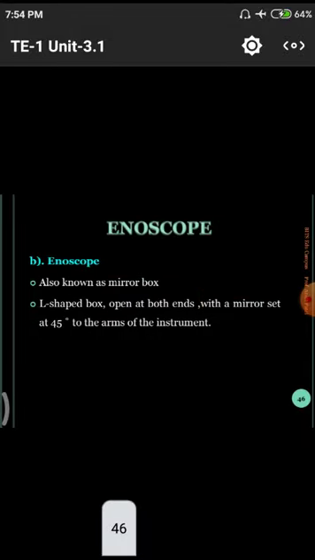Next, what is an enoscope? How do we use these enoscopes? Scope means normally a telescope, which is used to observe different stars and other galaxies that lie in our sky. Likewise we have the enoscope here. It is simply a mirror box, an L-shaped box with open ends with a mirror set at 45 degrees to the arms of the instrument. That means it is an instrument having this mirror box, so that when we start or stop at a particular point, we calculate the points from the observations.